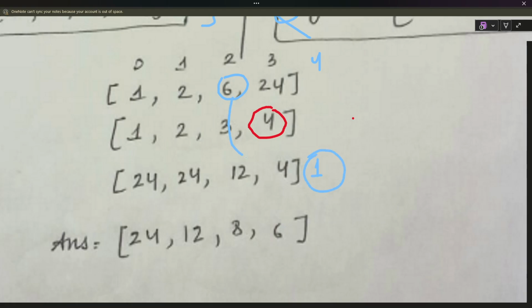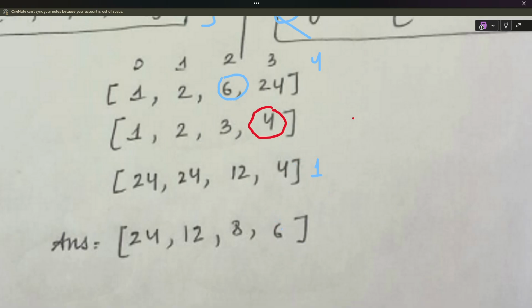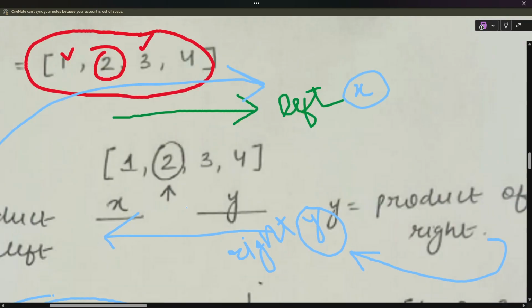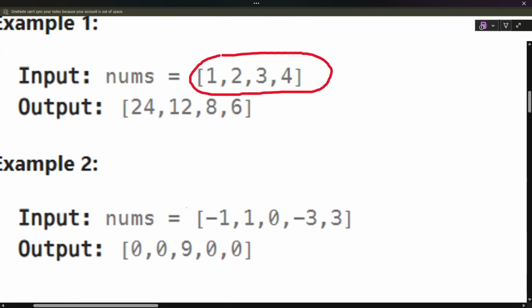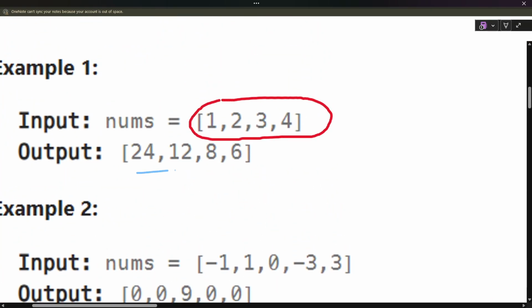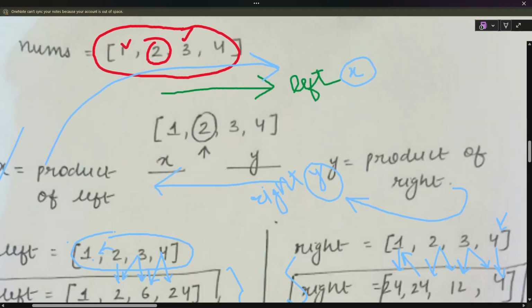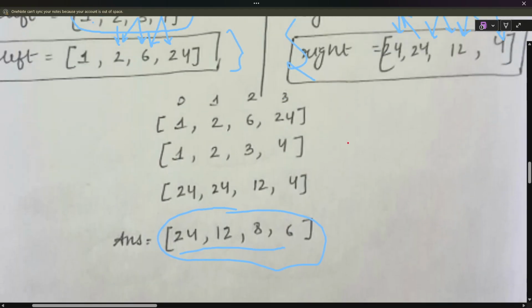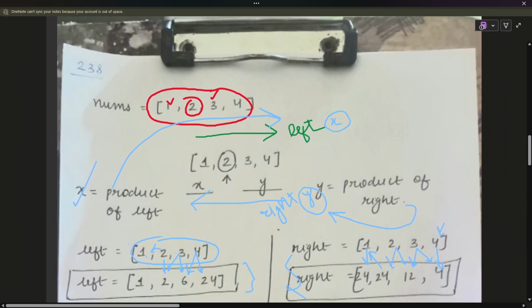If we multiply this and this, 6 will be our answer. So here is the answer. As you can see in the given test case, this is our answer, 24 12 8 6, and here you also have 24 12 8 6. So that's how we can do it.